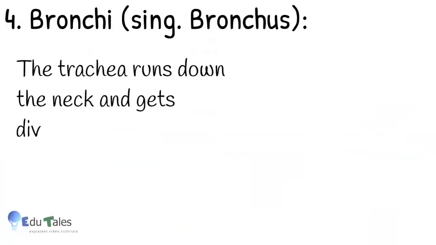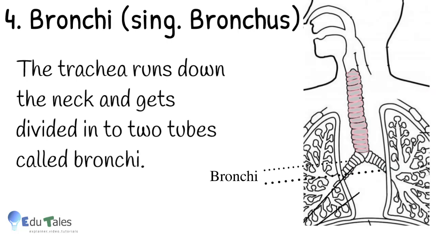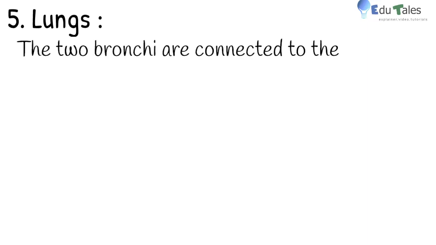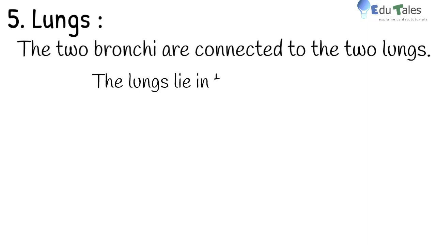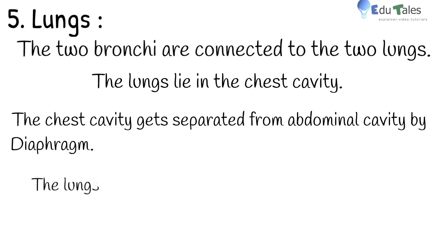Now comes bronchi, singular is bronchus. The trachea gets divided into two tubes called bronchi on both sides of the body. Let us move on to lungs now. The two bronchi are connected to the two lungs. The lungs lie in the chest cavity or thoracic cavity. The chest cavity gets separated from the abdominal cavity by the diaphragm. The lungs are enclosed in a rib cage made of bones called ribs.